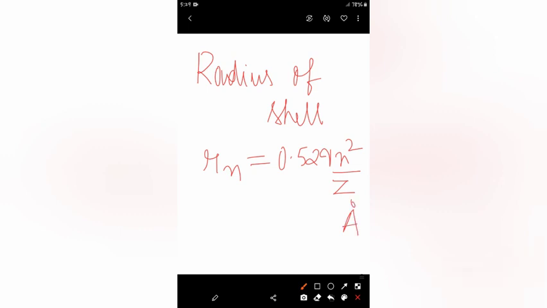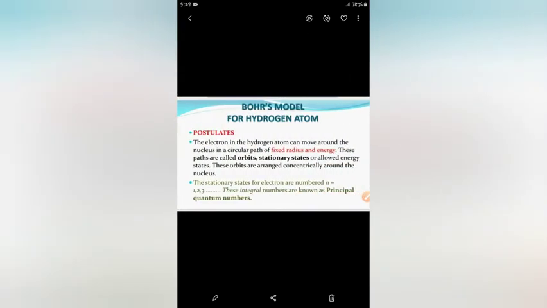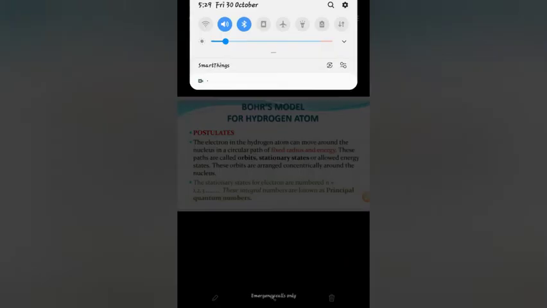Here r is the radius of the nth shell, n is the shell number and z is the atomic number, and the value will come in angstrom. I hope the topic is clear to you about Bohr's atomic model for hydrogen and hydrogen-like species. Thank you.